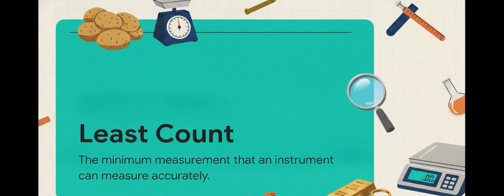So let's get practical. When we're dealing with small scales in the real world, how exactly do we measure things without messing up? Well, it all starts with the least count. This is the absolute minimum measurement that an instrument can measure accurately. Why should you care? Well, if you're buying potatoes at the market, a scale with a least count of 50 grams is totally fine. A little over or under, not a big deal. But if you're buying expensive gold, you definitely want an instrument with a microscopic least count, right down to the milligram. Simply put, the smaller the least count, the higher the precision.